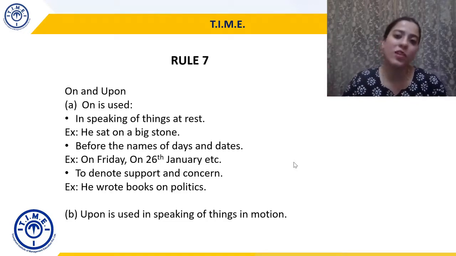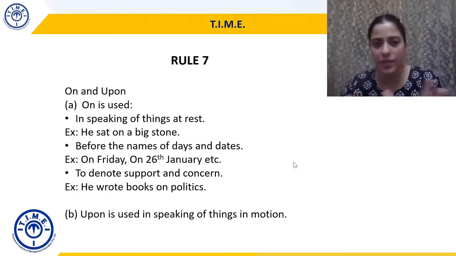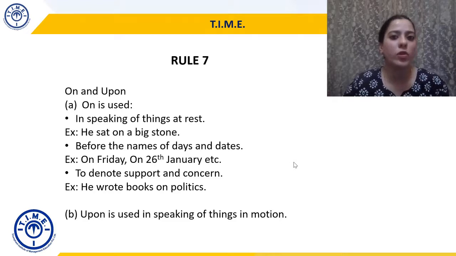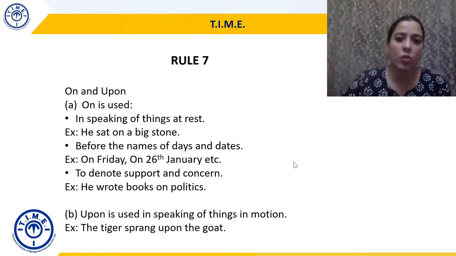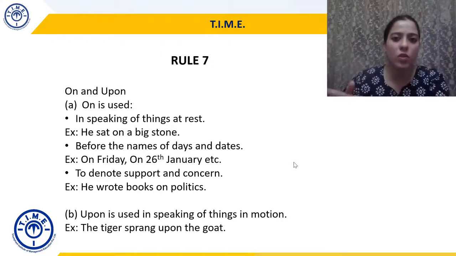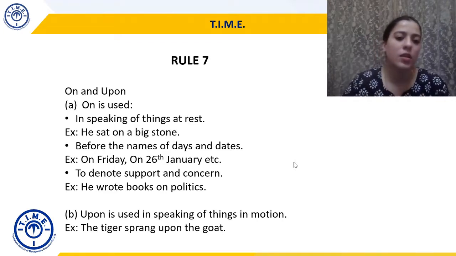Whereas upon is used in speaking of things in motion. Something which is traveling, something which is moving, there's some movement, तब हम upon use करेंगे. Example, the tiger sprang upon the goat. So obviously the tiger is jumping on the goat. There is an action which is being performed, something is moving. So here we will use upon instead of on, right?